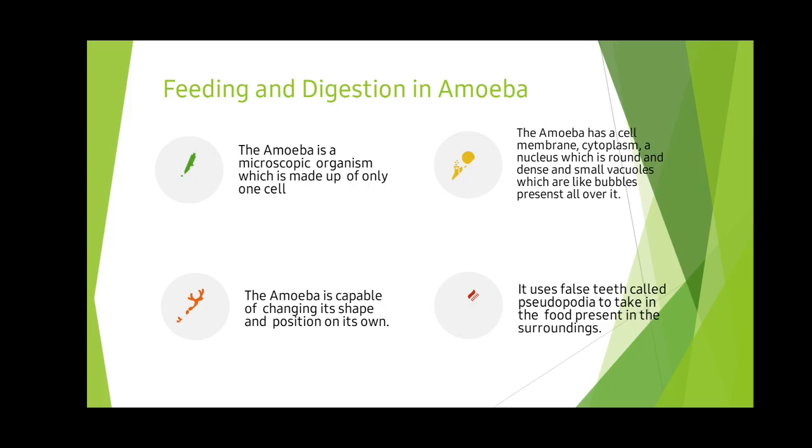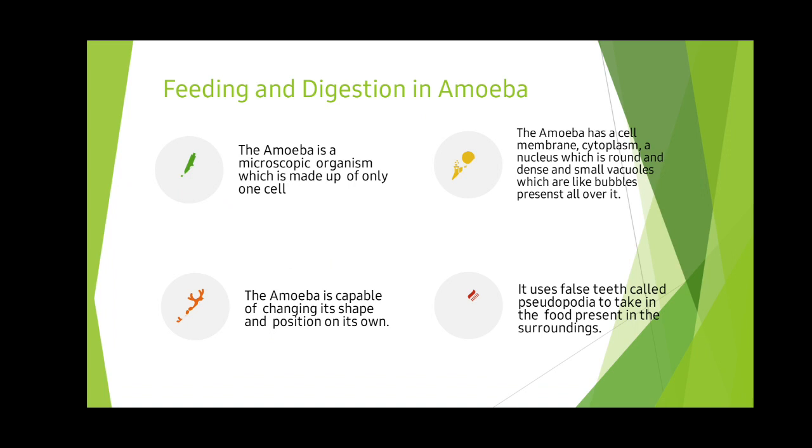Okay. Next, feeding and digestion in amoeba. The amoeba is a microscopic organism which is made up of only one cell. Even though it has only one cell, the amoeba has a cell membrane, cytoplasm, a nucleus which is round and dense, and small vacuoles which are like bubbles present all over it.